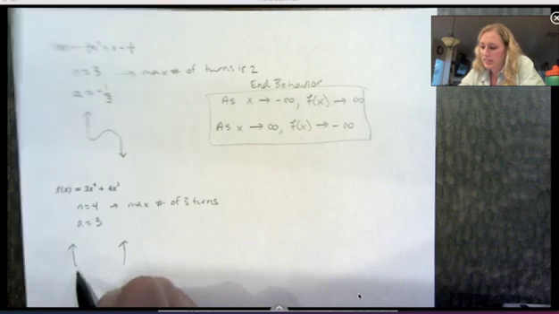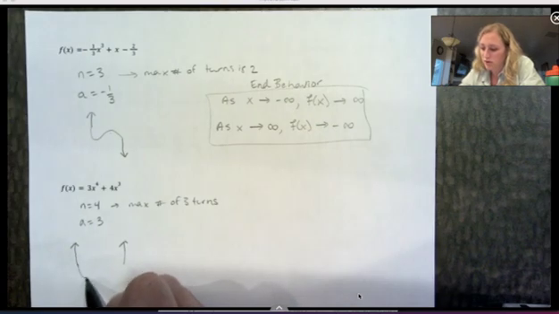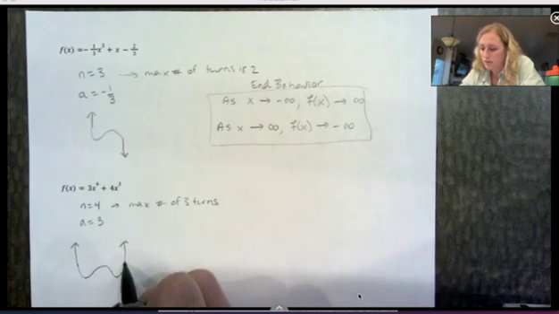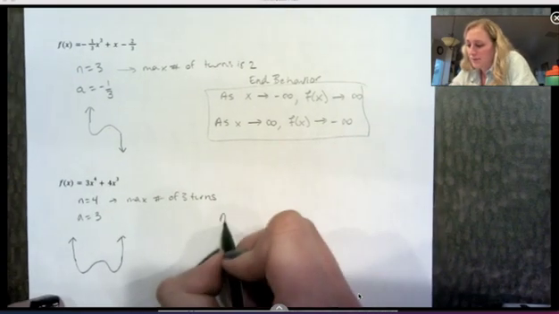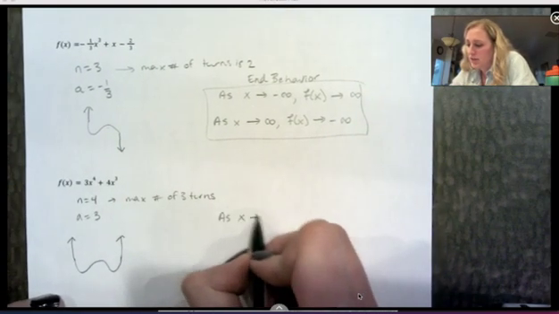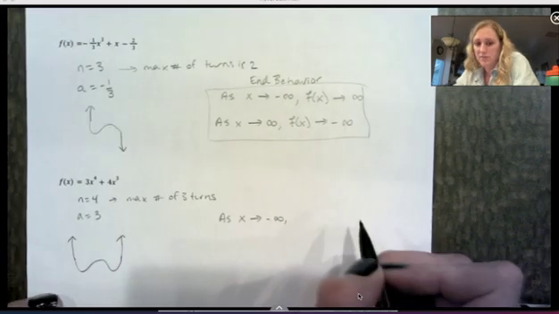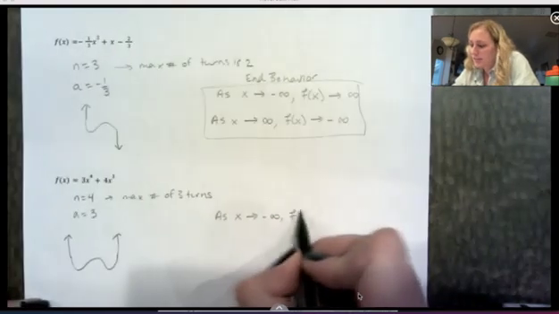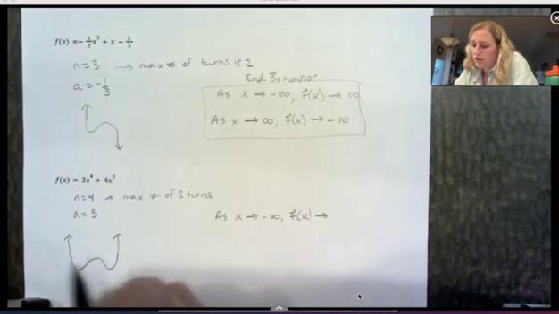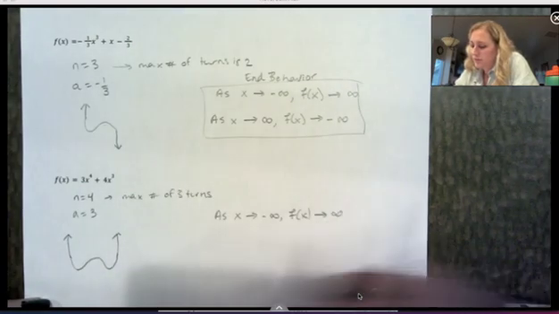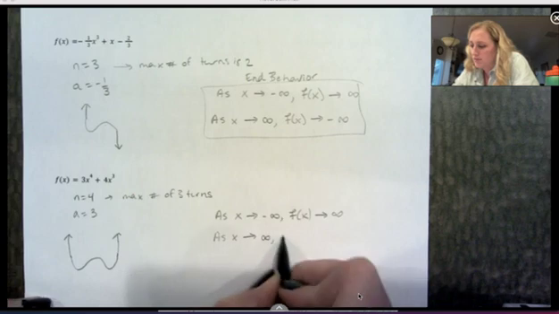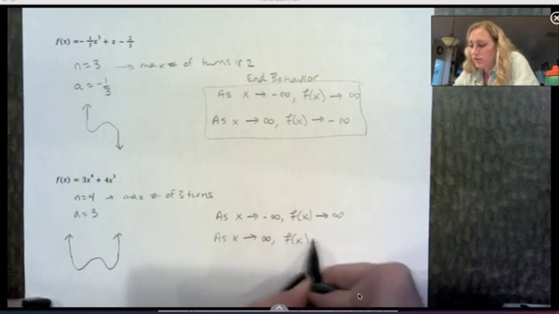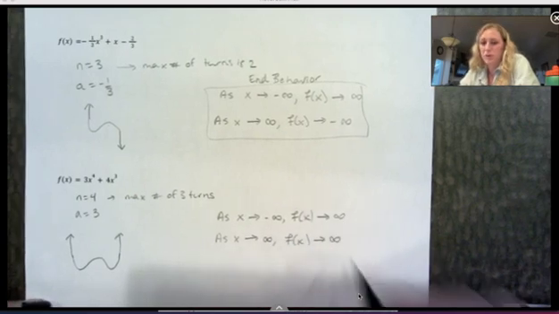So it looks like this, and I can have 3 turns in the middle, 1, 2, 3, something like that. End behavior on the left: as x approaches negative infinity, f of x is going up to positive infinity. On the right side, as x approaches positive infinity, the right side is also going up, so also positive infinity.